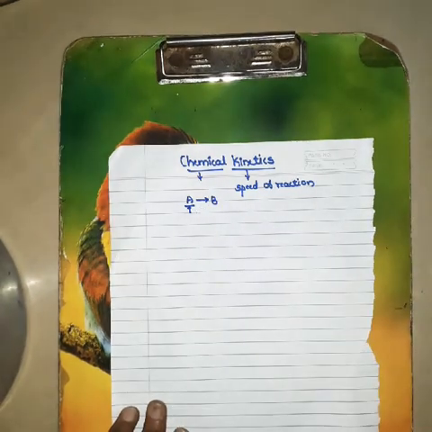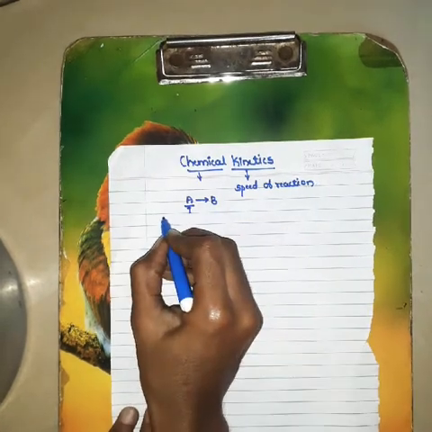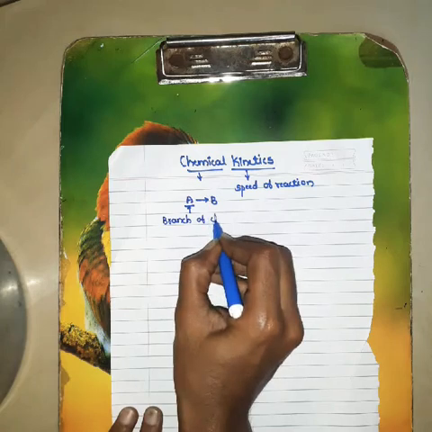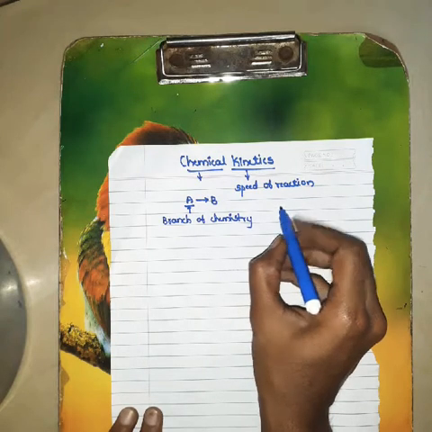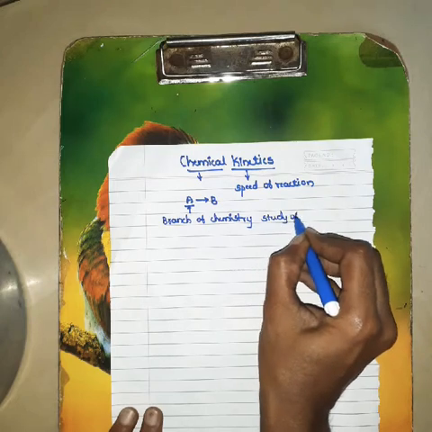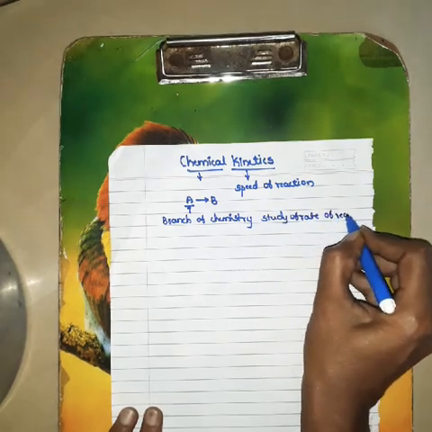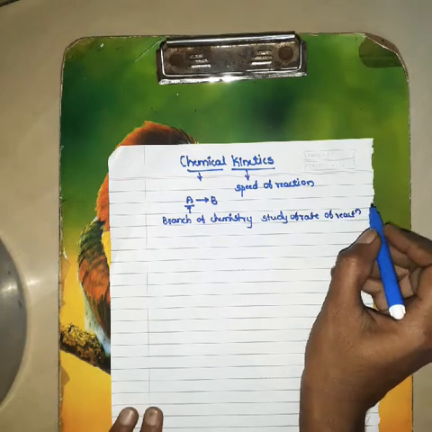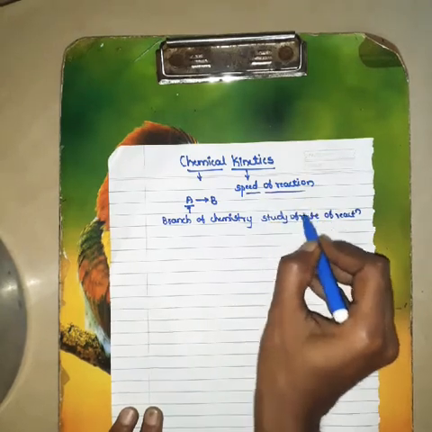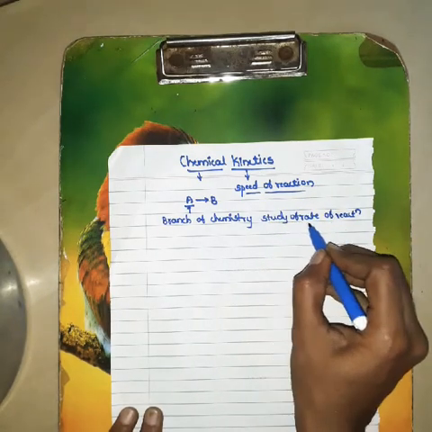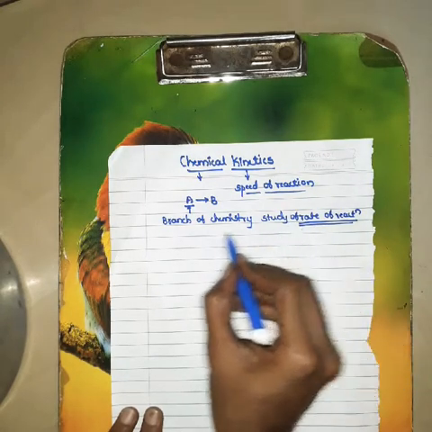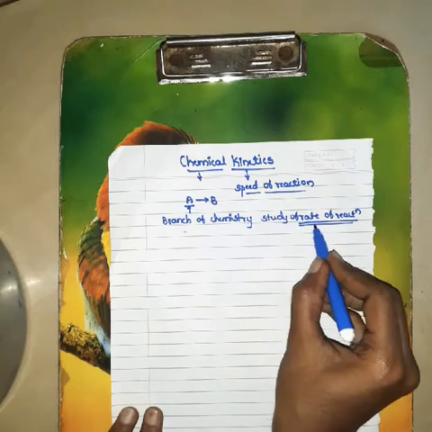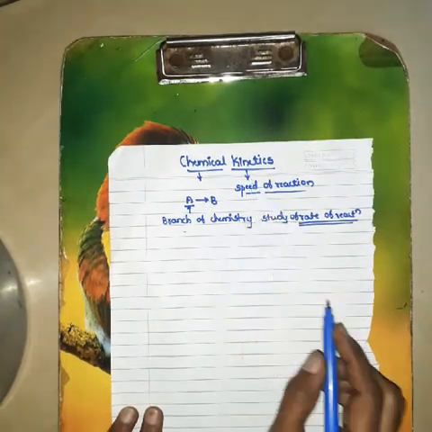What do you mean by chemical kinetics? Definition of chemical kinetics: chemical kinetics is defined as the branch of chemistry in which the study of rate of reaction is done. Speed of reaction is also called rate of reaction in chemistry. Speed of reaction means rate of reaction. The branch of chemistry in which the study of rate of reaction is done is called chemical kinetics.